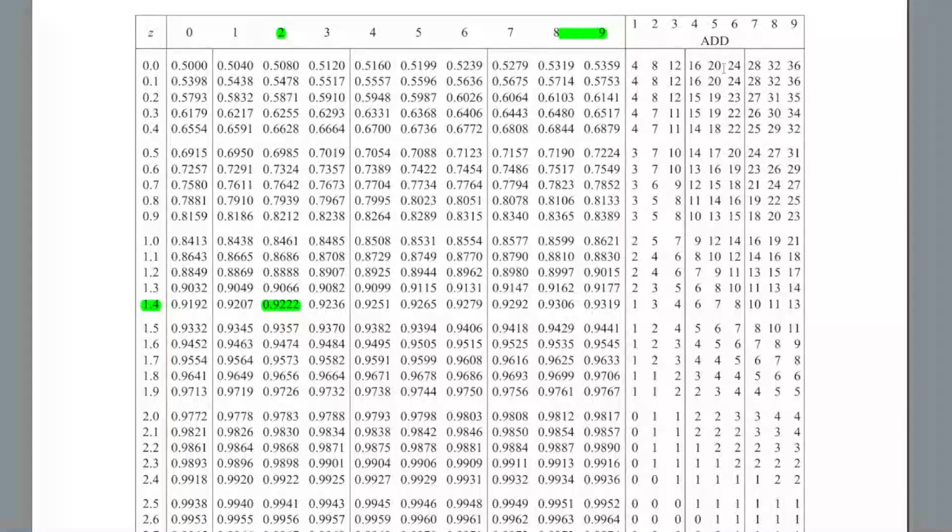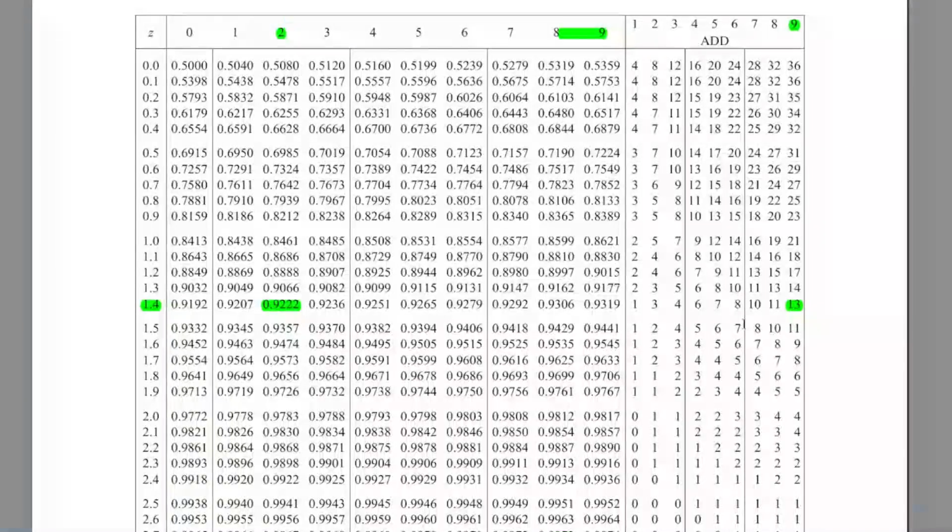So I need now to add a last value, which is 9, and I have to go to the add column of this table and look at 9. So I follow this column to where it will intersect with this value, and I see that I have to add a value 13. But how do I add 13 to 0.9222? If you just add 13 directly, you are going to have an answer greater than 1, which is wrong because probability can never be greater than 1.